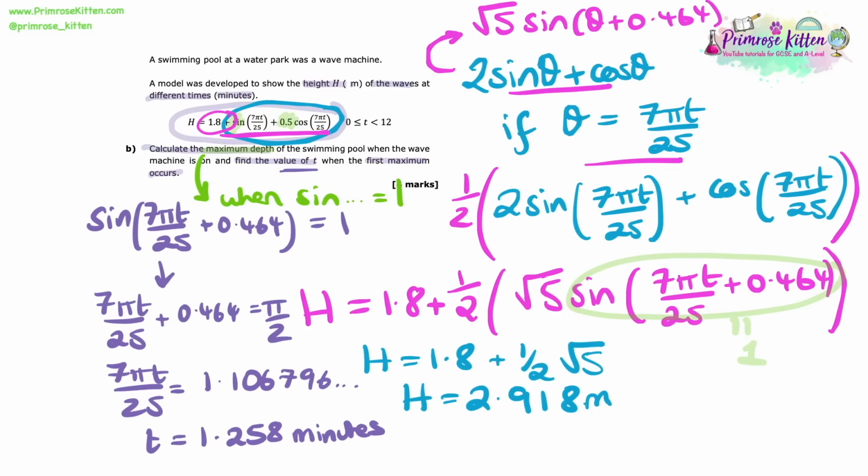And there we have it. That is the value of t when the first maximum occurs. It's always worthwhile checking that that is within the range of values that we are told that it has to lie within. We know above that it says that t is bigger than or equal to 0 and less than 12. And of course 1.258 minutes is within that region. So we are good.